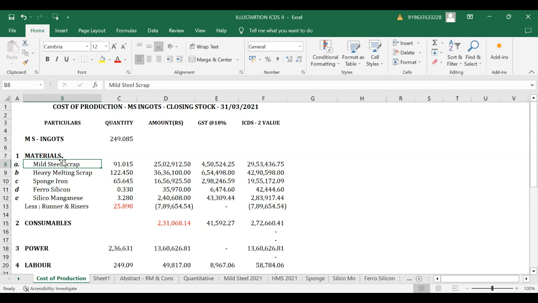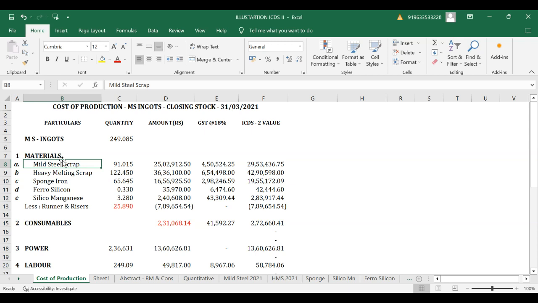So how are these MS ingots manufactured? Here in the southern part, we use scrap. Where there are iron ores, primary steel manufacturers have access to iron ores, and from the ore itself the steel alloy is made. But in the southern part of the country, iron ores are not there.